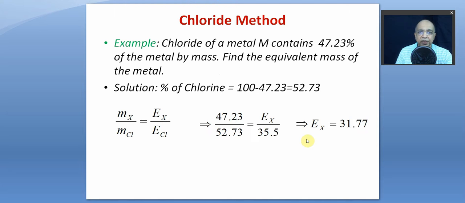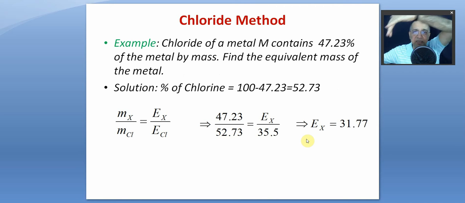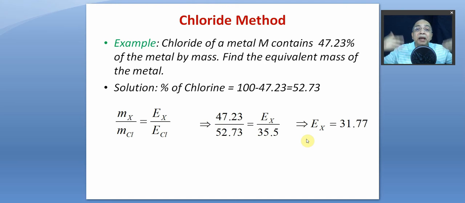equivalence. You can have a chloride method. Supposing you react a metal with chlorine and get metallic chloride. Mass of metal, mass of metallic chloride, subtract, get the mass of chlorine, and then use law of equivalence. Equivalent mass of chlorine is same as its atomic mass, 35.5, right? Or you have a metallic chloride, you decompose it to metal and take the mass of the metal.